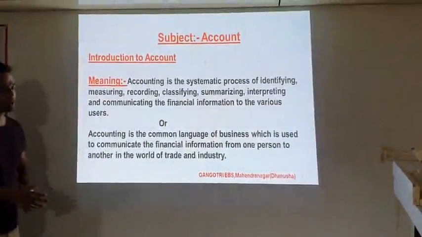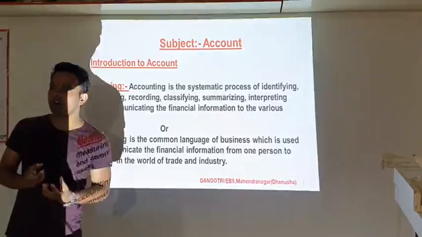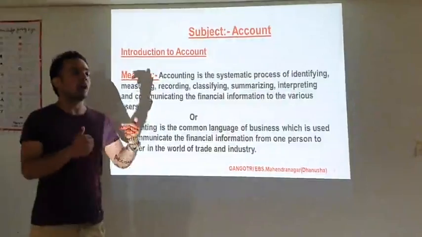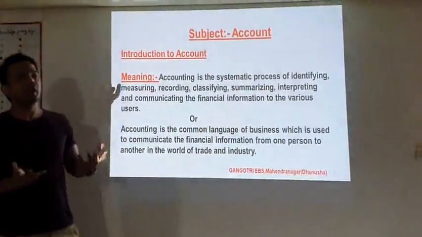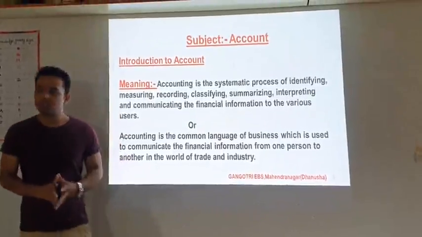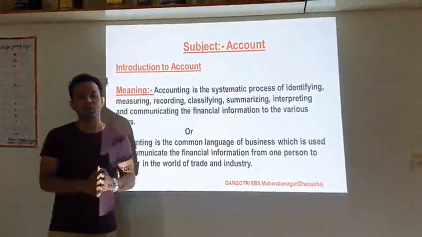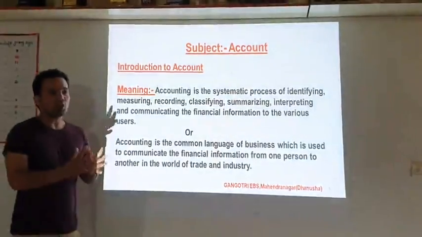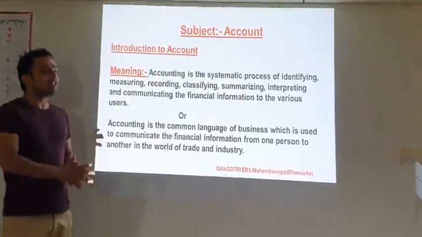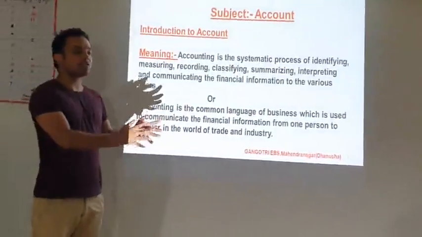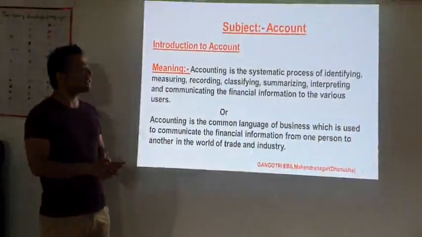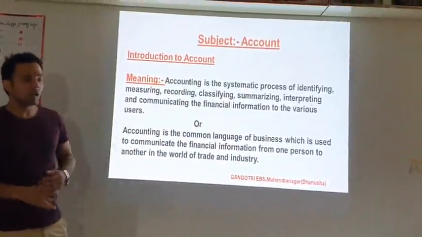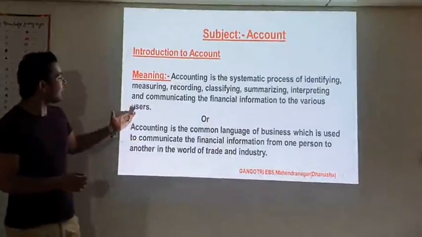And now communicating. So after knowing the profit or loss of the organization, we communicate the financial information to the various users. So here various users means there are two types of users in the business organization. One is internal users and another is external users. Internal users are the management, shareholders, and partners of that organization, and the external users are the general public. It also provides some information to the general public, and to the government also. So they are the external users.